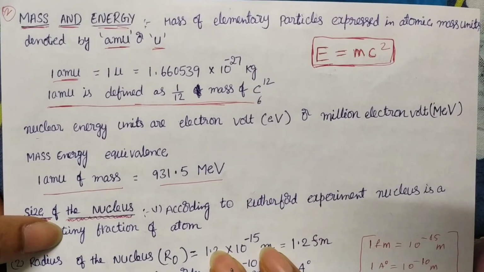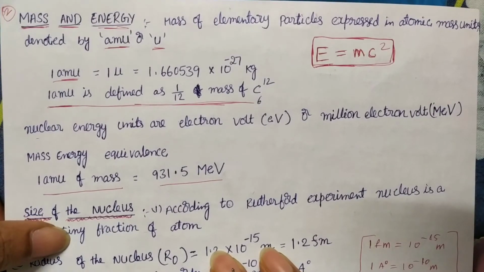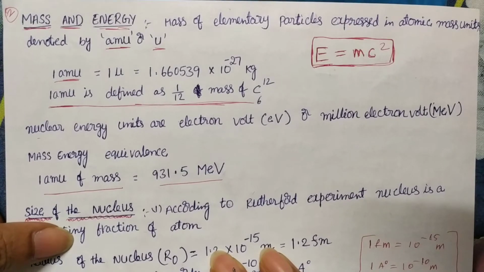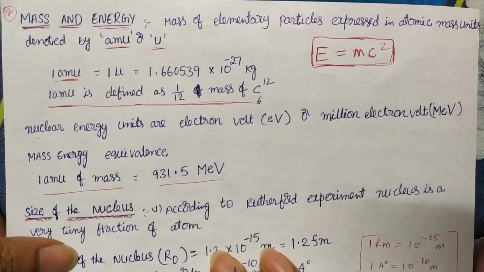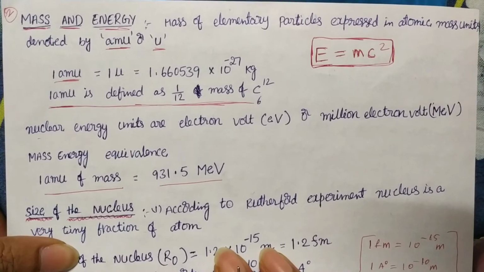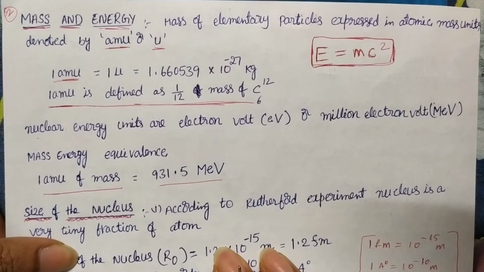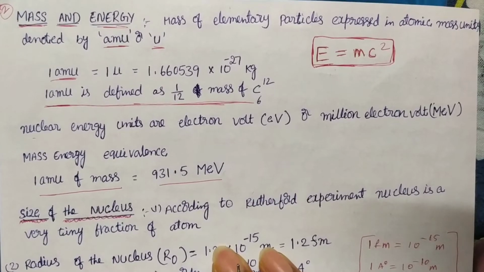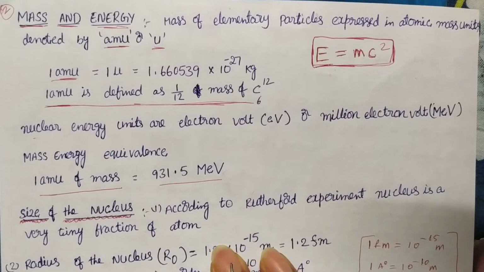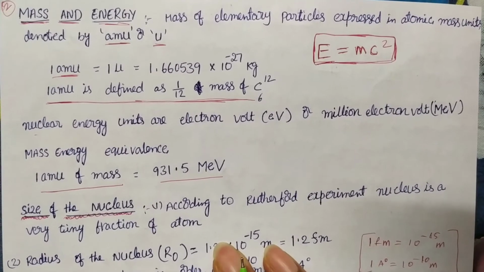Mass and energy units of nuclear physics. Nuclear particles are very small in magnitude. That is, mass is very small. It is of the order of 10 power minus 27 kg for proton and neutron masses. And the mass unit is also very small in nuclear physics.